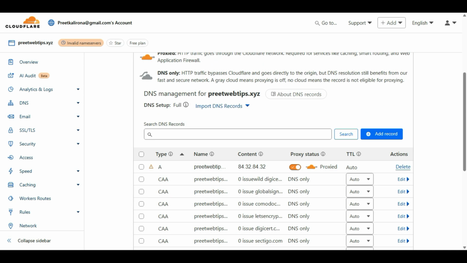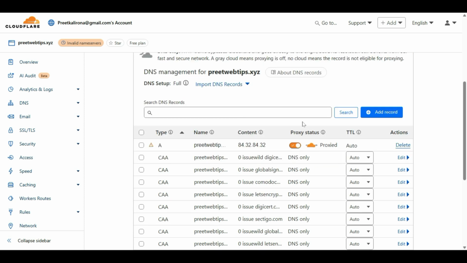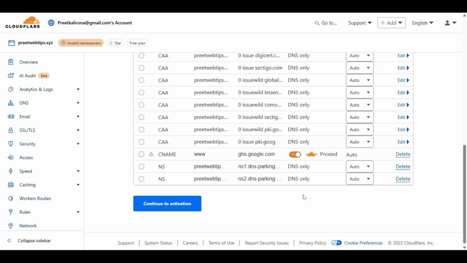Some of the options and values here: you will see proxy status is enabled. What does that mean? That means your website traffic will go through Cloudflare DNS. If you disable this one, your website traffic will not go through the Cloudflare server. So make sure you always keep this enabled for the A record and CNAME.